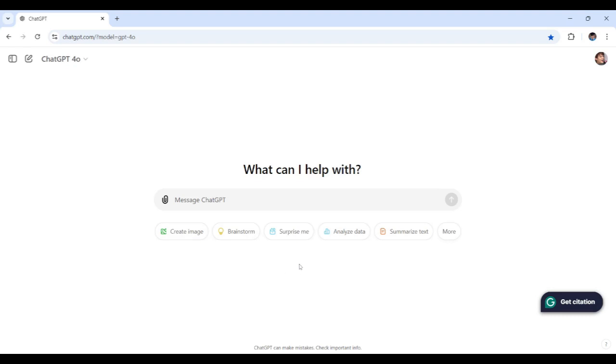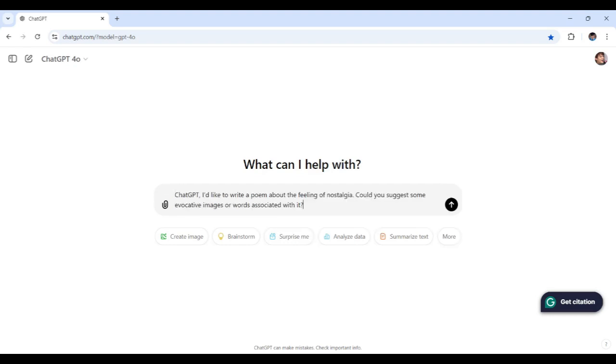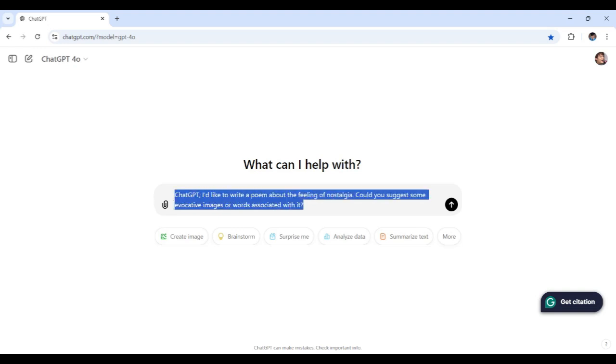All right, so I'm going to put my prompt right here. So here's what I crafted together. I'd say, ChatGPT, I'd like to write a poem about the feeling of nostalgia, just what I stated earlier. Also, here's an addition. Could you suggest some evocative images or words associated with it? Now that we have the prompt all together, we're just going to send this.